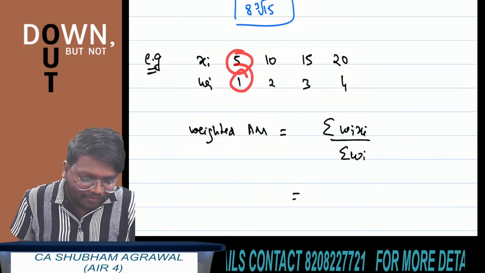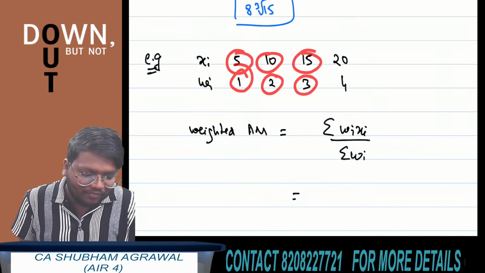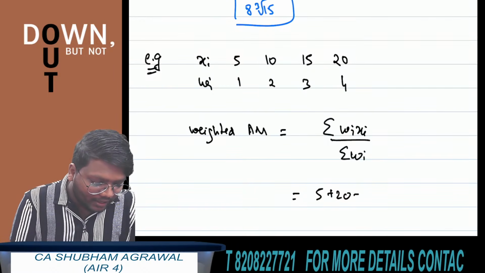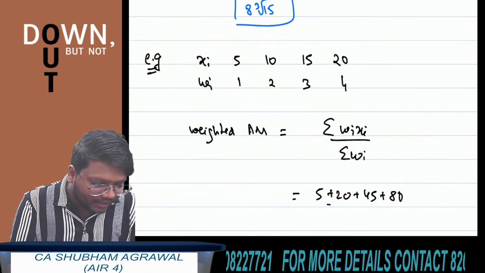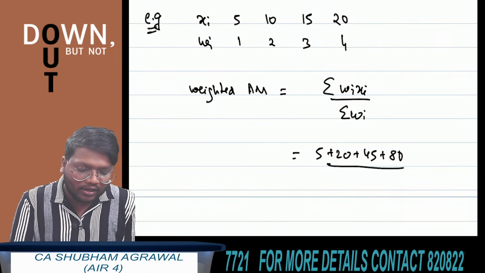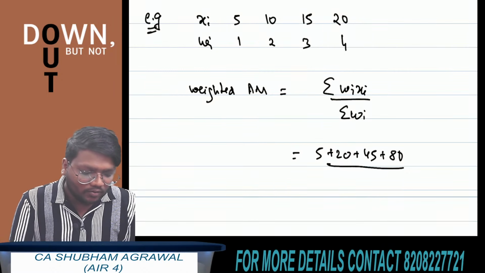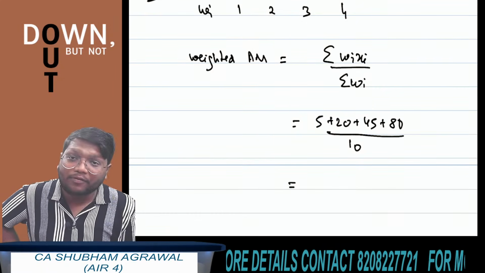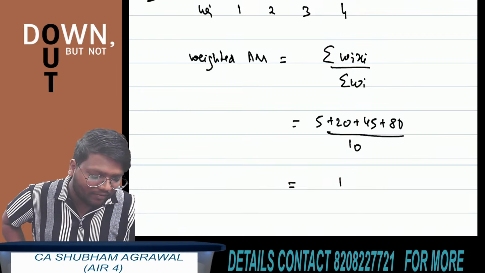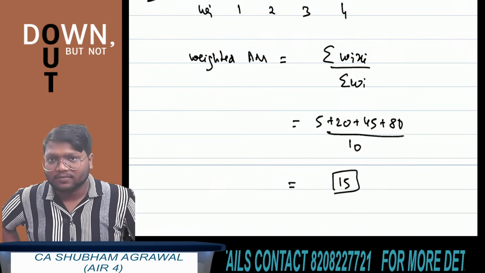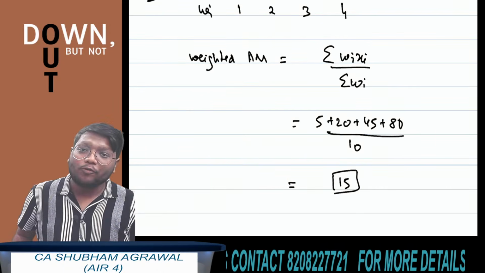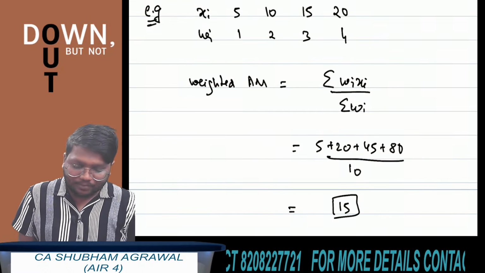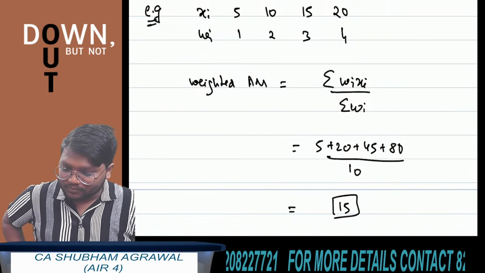Now see, 1 multiplied by 5 is 5, 2 multiplied by 10 is 20, 3 multiplied by 15 is 45, 4 multiplied by 20 is 80. So 5 plus 20 plus 45 plus 80 divided by, what is summation of Wi here? 1 plus 2 plus 3 plus 4. So what are you getting? 10. Now 5 plus 20 is 25, 25 plus 45, what are you getting? 70, 70 plus 80 is what? 150, 150 divided by 10 is what? 15. The answer. I hope all of you have understood how to find weighted arithmetic mean. If they ask this type of question in exam, you can simply use this result to get the answer.